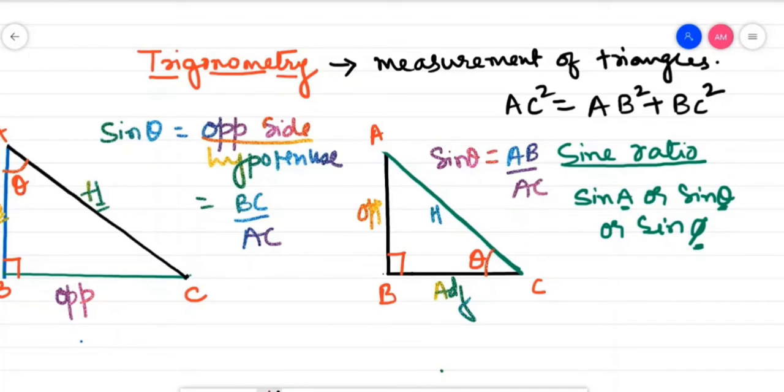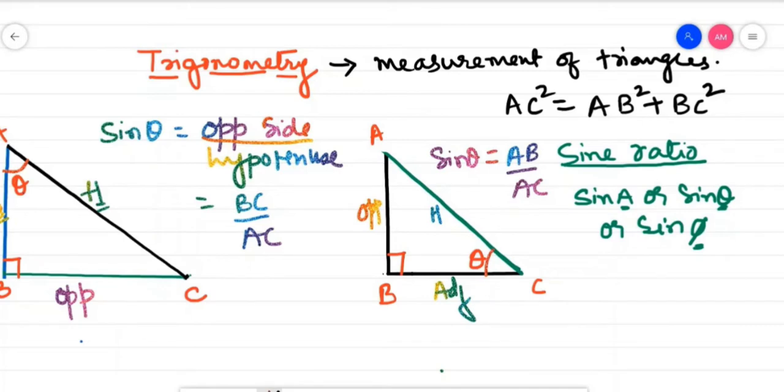Now children, you can easily find that when your theta changes, your sine ratio changes. See here your sine ratio is BC by AC and here your sine ratio is AB by AC.